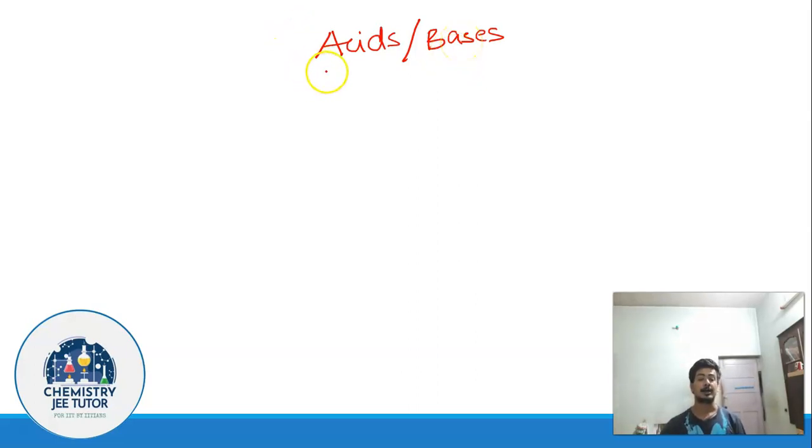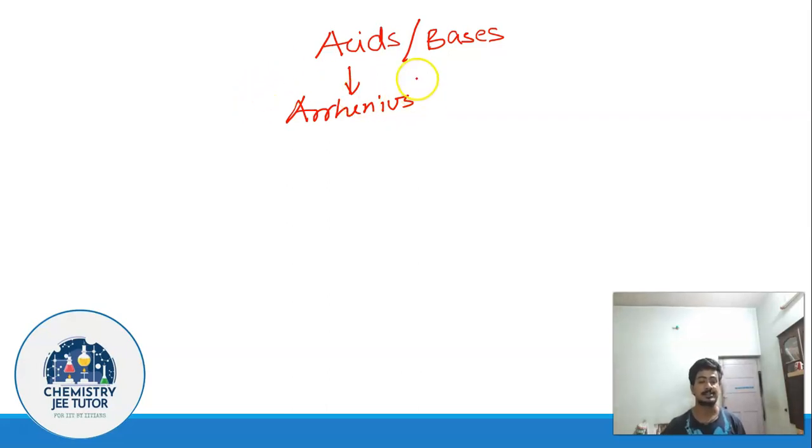In our discussion today, we are going to limit ourselves to the Arrhenius concept of acids and bases only. There are different theories of acids and bases, but for this lecture and for the few upcoming lectures as well, we are going to limit ourselves to the Arrhenius concept. So what does the Arrhenius theory tell us?